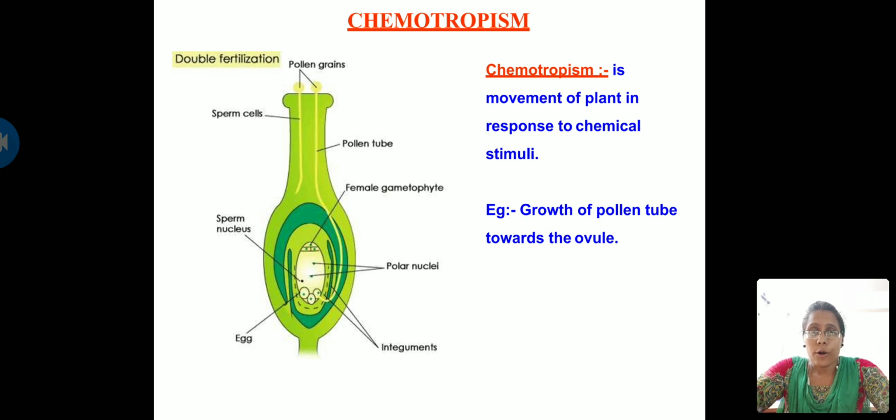This is because the ovule secretes certain chemical substances that allow the pollen tube to grow towards the ovule, and then it enters the ovary and mates with the egg. This is how fertilization takes place. And since the movement is seen due to the release of chemicals here, this phenomenon is called chemotropism. So this is about chemotropism.